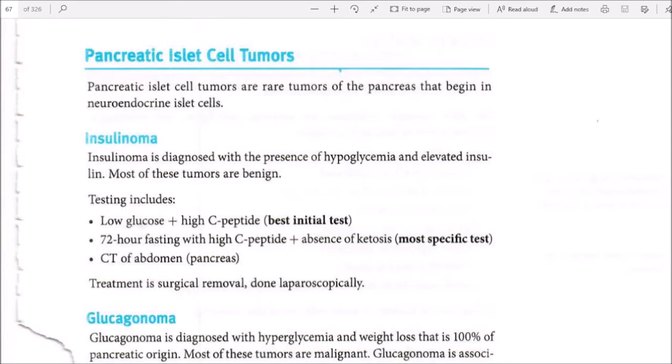Testing includes low glucose plus high C-peptide. Best initial test: 72 hours fasting with high C-peptide plus absence of ketosis. Most specific test: CT of abdomen, pancreas. Treatment is surgical removal done laparoscopically. Insulinoma.